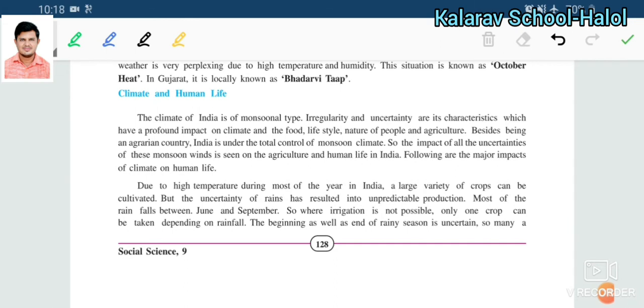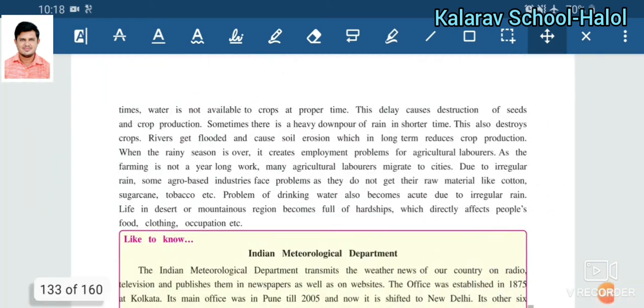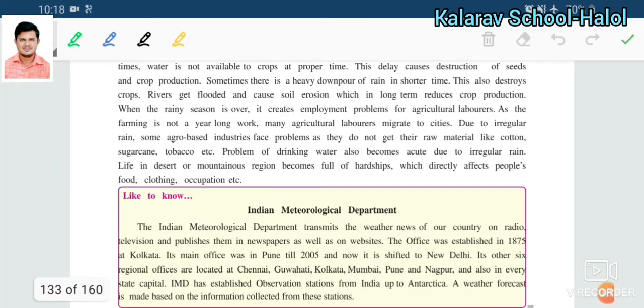The beginning as well as the end of the rainy season is uncertain. Whenever it will start, no one can say. Whenever it will end, no one can say. So the rainfall is uncertain. Many times water is not available for the crops at a proper time, even in spite of irrigation facilities being available.